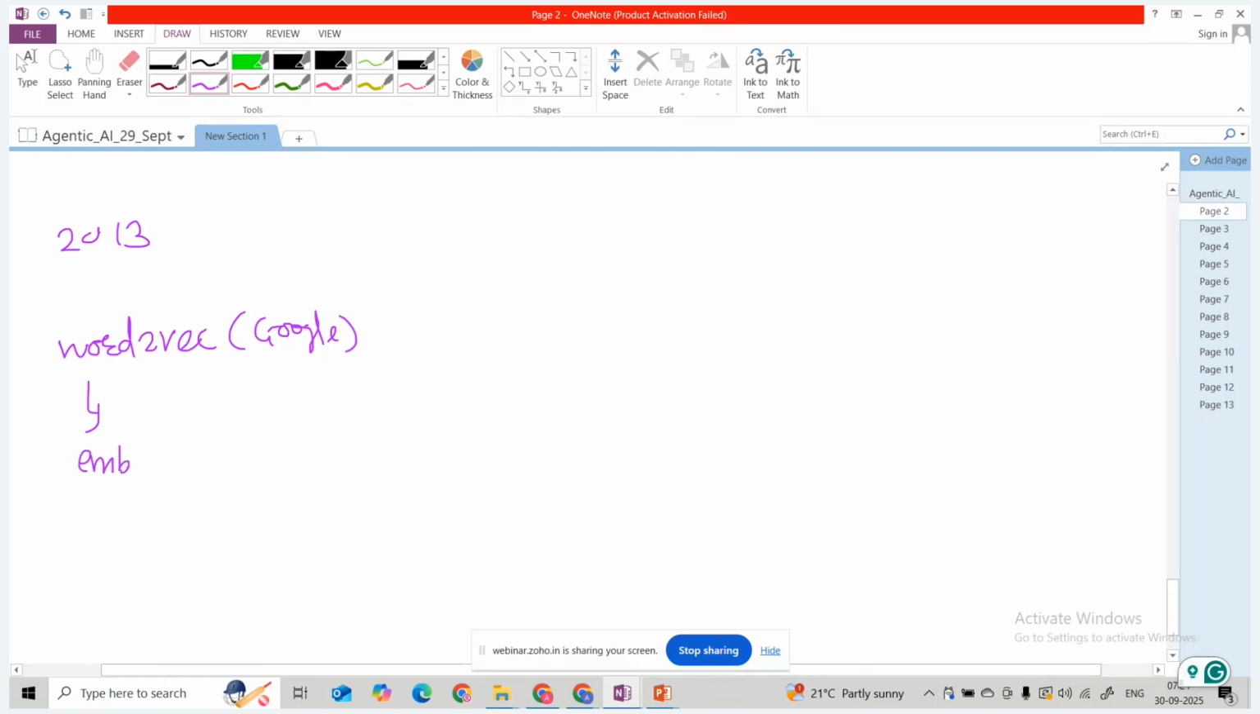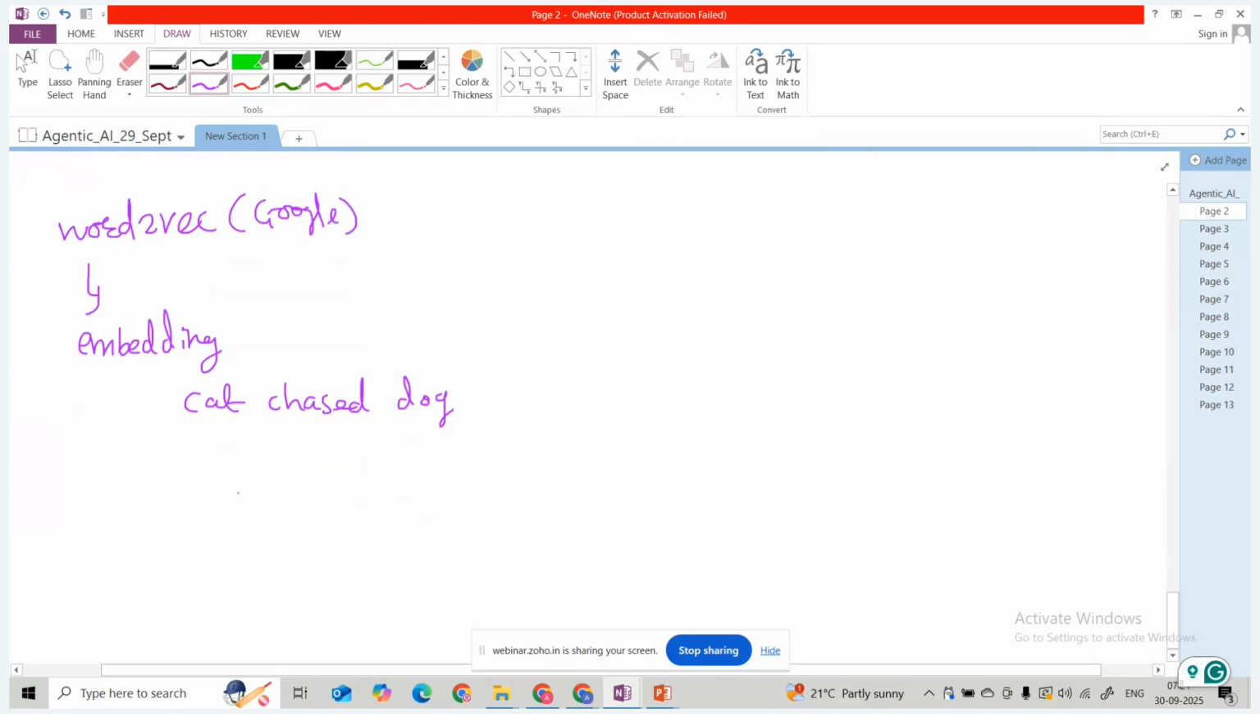So we have text, guys, and we have to convert this text. Let's suppose "cat chase dog". We convert it into input IDs. Let's suppose the ID for cat is 0, chase has the ID 1, and dog has the ID 2 in the whole corpus. Then we create the embeddings.